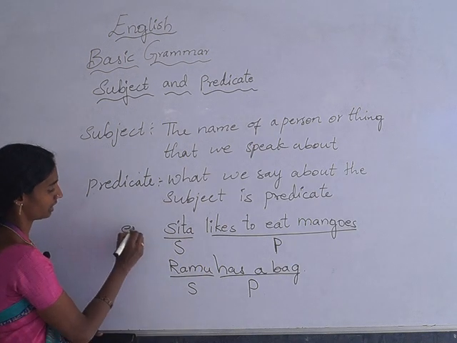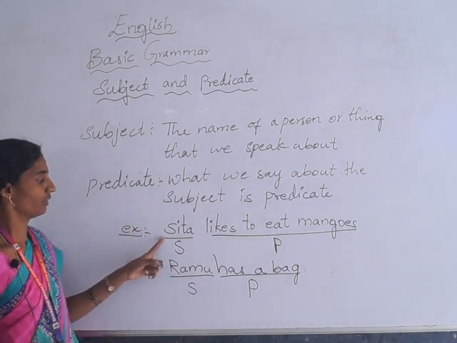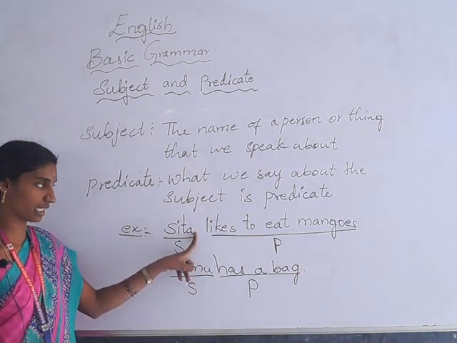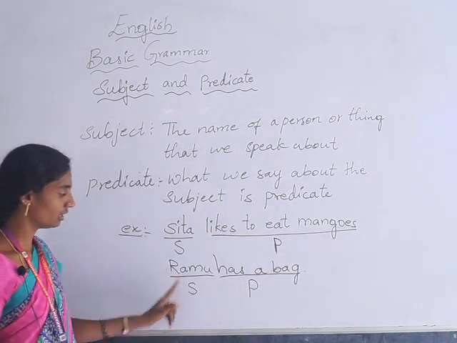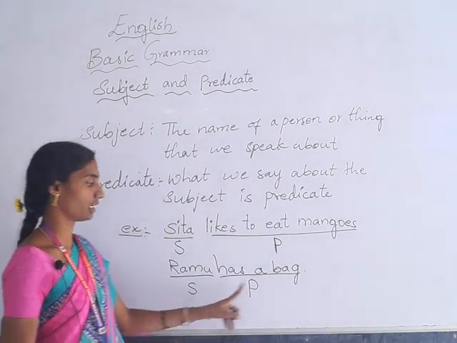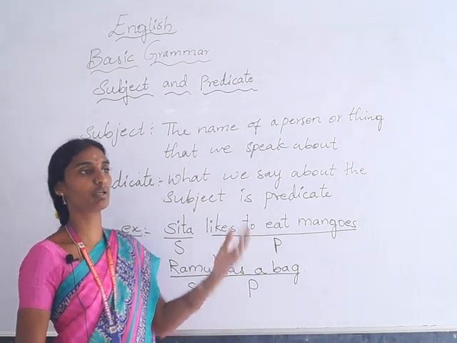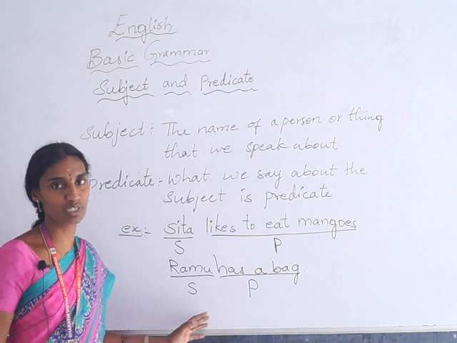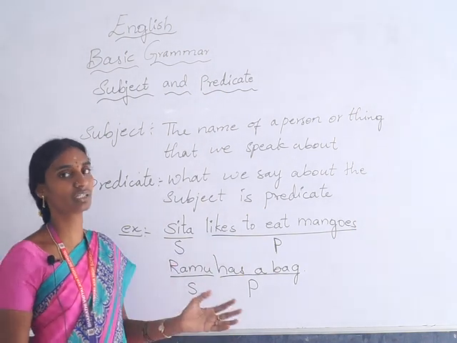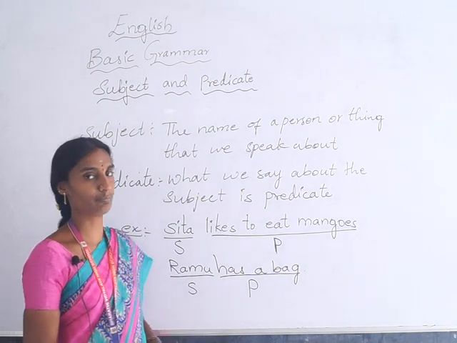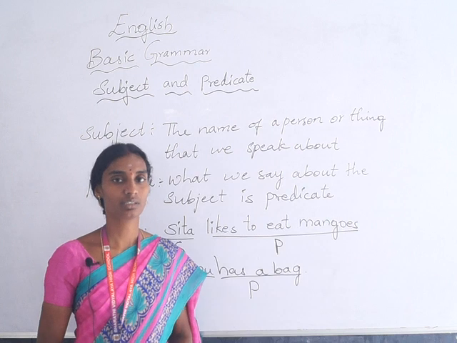These are the examples. Here when you see, the subject is Sita and the predicate is likes to eat mangoes. Here Ramu is the subject and has a bag is a predicate. So what we speak about the person or the thing is a subject, and about the subject what we are talking is a predicate. These are the examples. Thank you children.